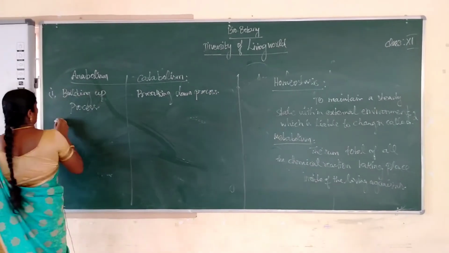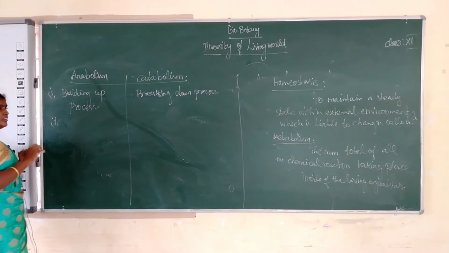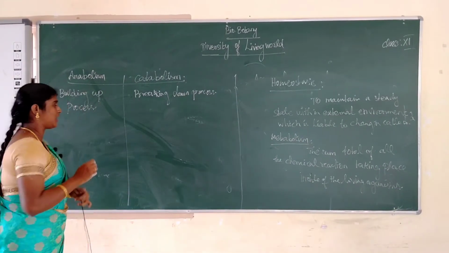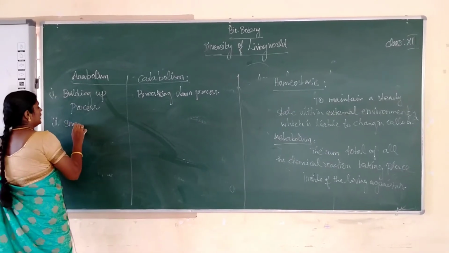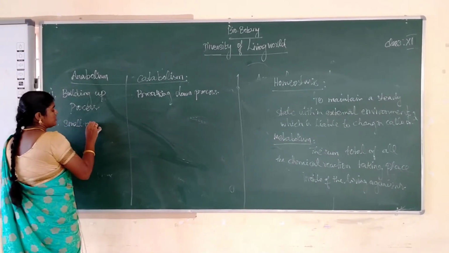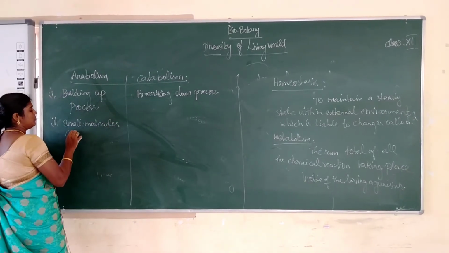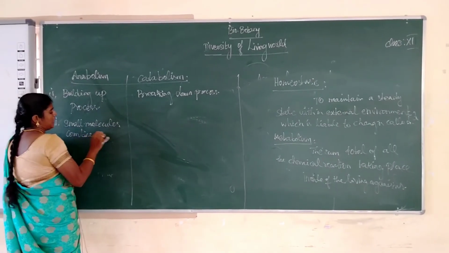What does anabolism mean? Small molecules combine together to form larger molecules.